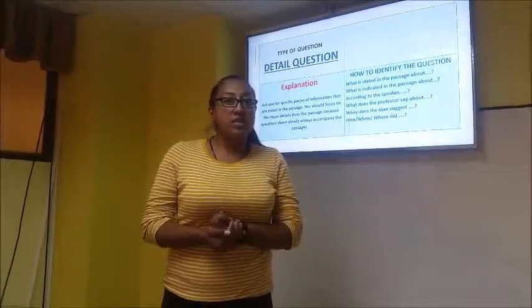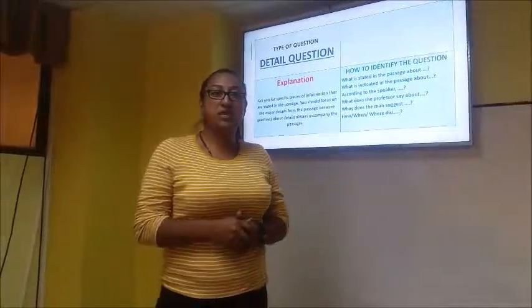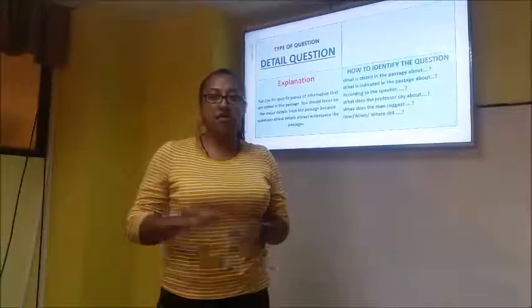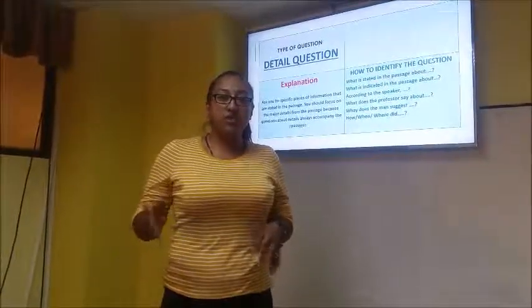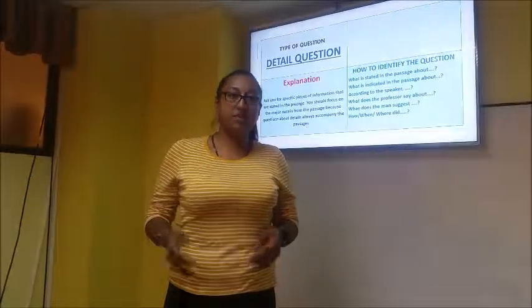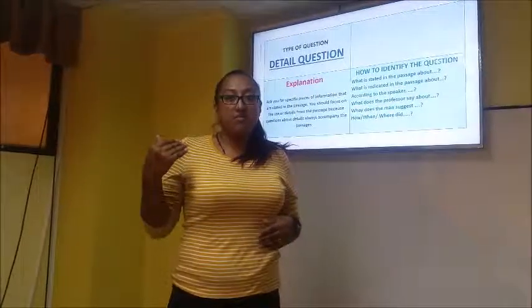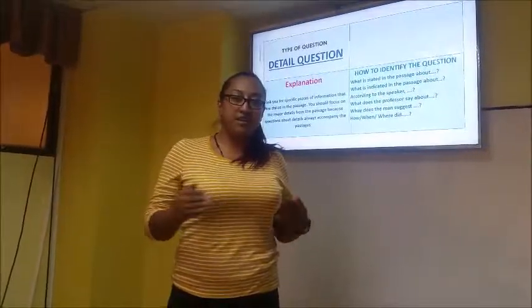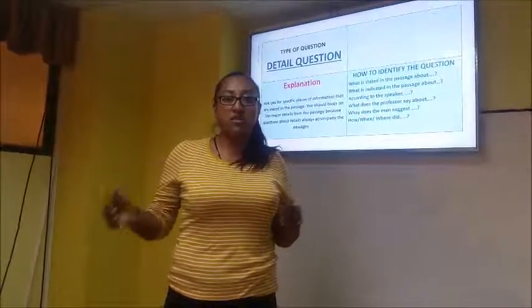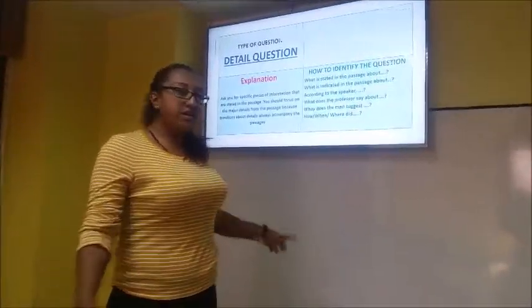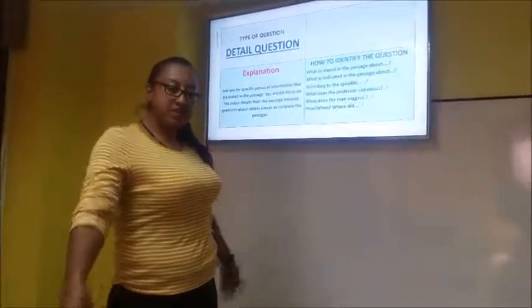For example: what is stated in the passage about, what is indicated in the passage about, according to the speaker, and so on. But you can find incorrect answer choices too. Here we have some examples of what you might find: something that is stated in the relationship between the details, or details that are opposite from the one stated in the passage. Okay, here we have an example. Next, please.